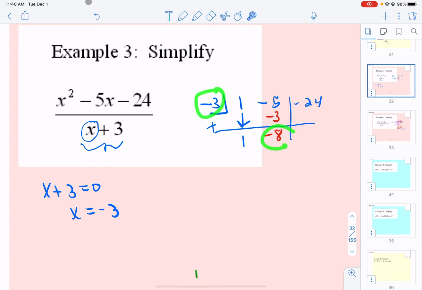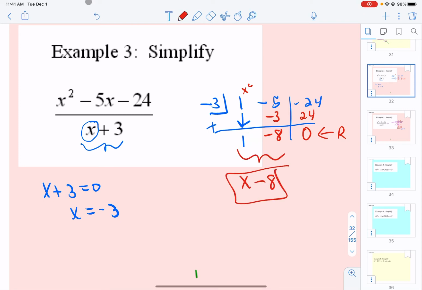Multiply, write it down, add these up. Again, that's our remainder. Now we have to put the x's back in our answer, okay? So this was an x squared. Use this little arrow to remind you I'm bringing down the x squared now, and it's just going to become an x. So our answer is x minus 8, the exact answer we got before.